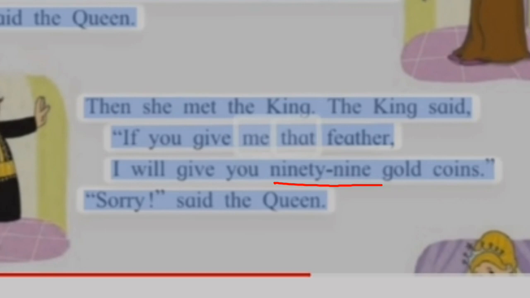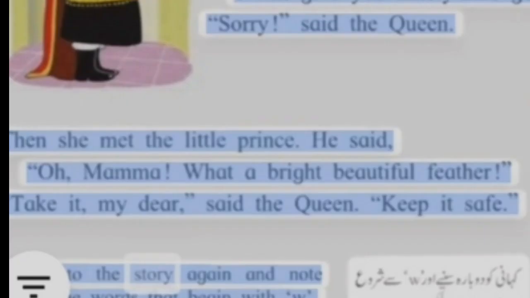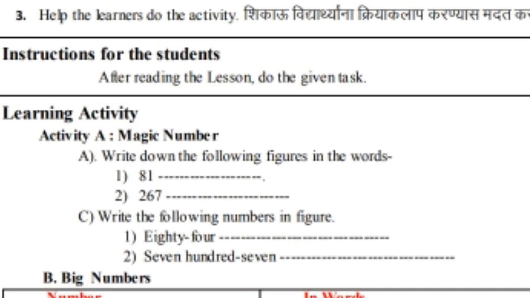Now we are going to see the last part of the story. Then she met the little prince. He said, "Oh, mamma, what a bright, beautiful feather." "Take it, my dear," said the queen. "Keep it safe." So, students, we cannot find any numbers in this part, so we will not underline any word. This was the activity. In the same way, you can read any story and try to underline the numbers which you come across.